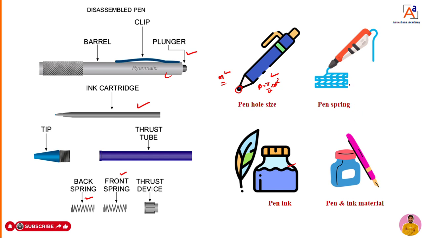So when you are writing, what is the thickness of that writing? When you are using a spring, when that spring requires some load, how much load or pressure is required? Like that, we are going to make many observations in our day-to-day life. After those observations we are going to formulate a problem. Once the problem is formulated, then we are going to create a model.